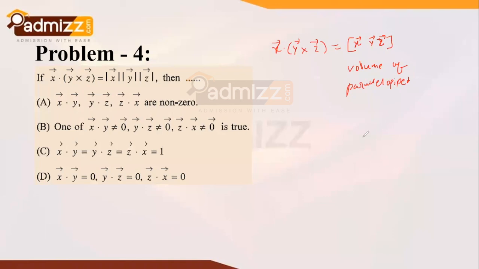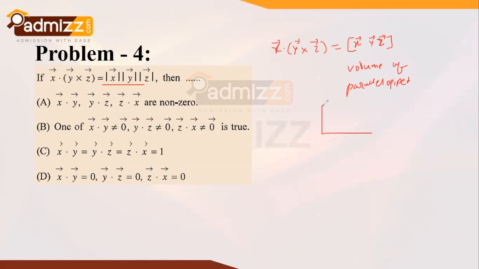Now since we have this condition satisfied, that the scalar triple product of the given vectors is equal to the product of the moduli of these vectors, what is happening is that it ultimately turns out to be a cuboid. When this happens, the parallelepiped is nothing but a cuboid. When it is a cuboid, we know pretty well that the edges are perpendicular to each other.